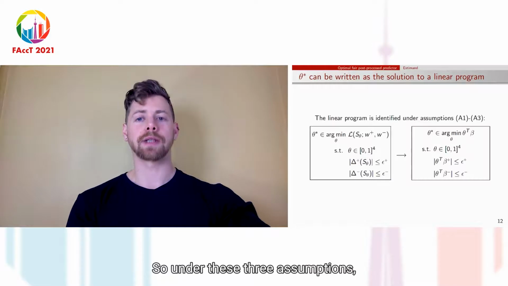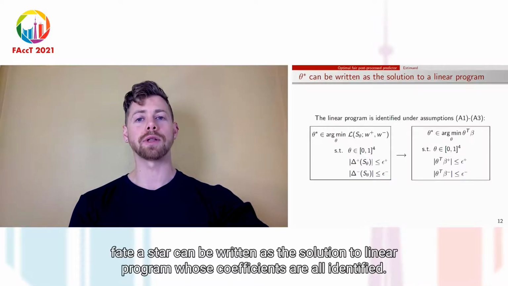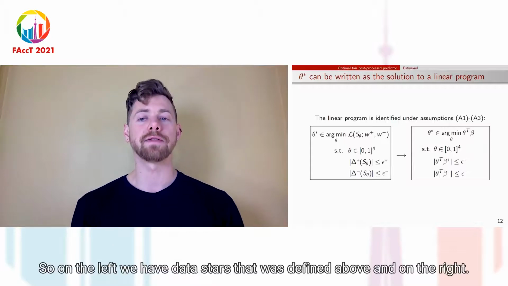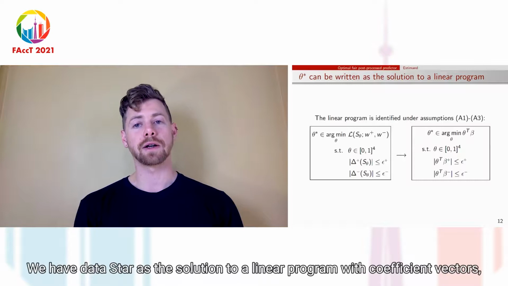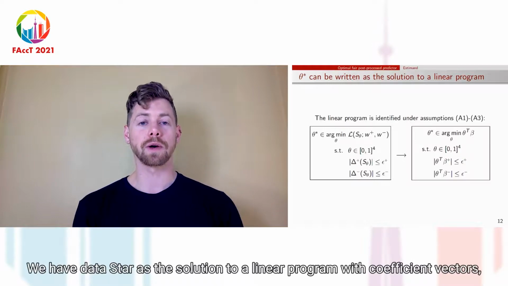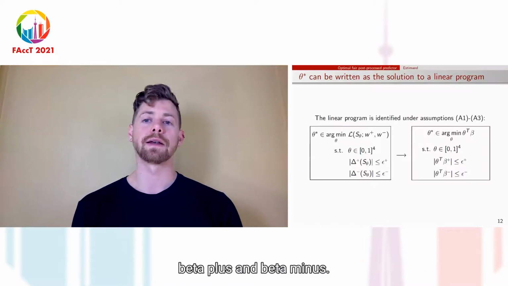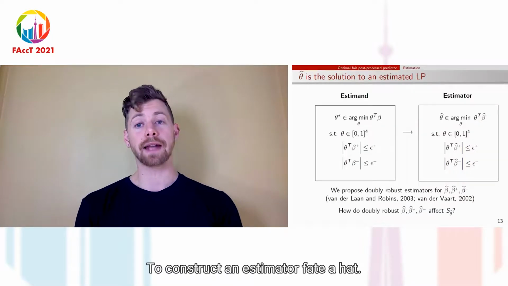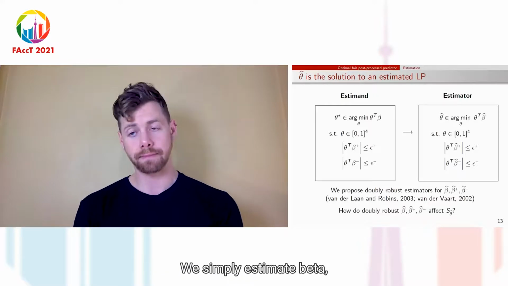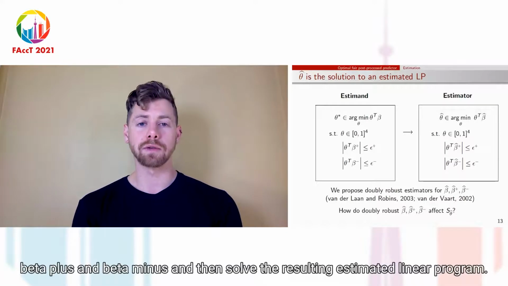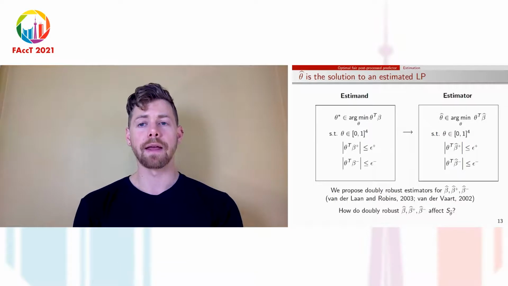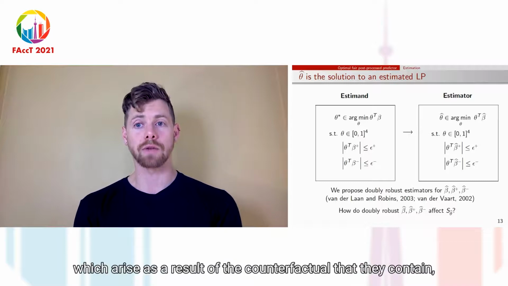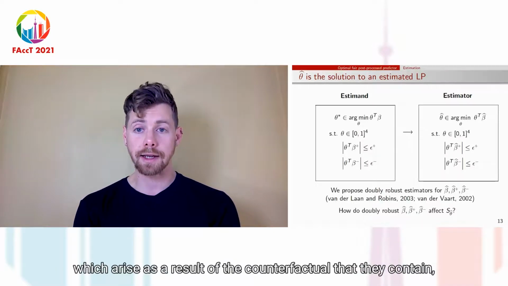So under these 3 assumptions, theta star can be written as the solution to a linear program whose coefficients are all identified. On the left, we have theta star as it was defined above, and on the right, we have theta star as the solution to a linear program with coefficient vectors beta, beta plus, and beta minus. To construct an estimator, theta hat, we simply estimate beta, beta plus, and beta minus, and then solve the resulting estimated linear program. The interesting thing here is that the betas contain infinite dimensional nuisance parameters, which arise as a result of the counterfactuals that they contain.